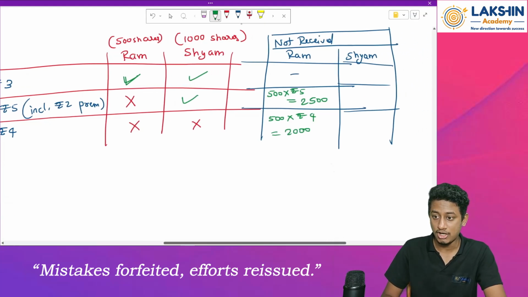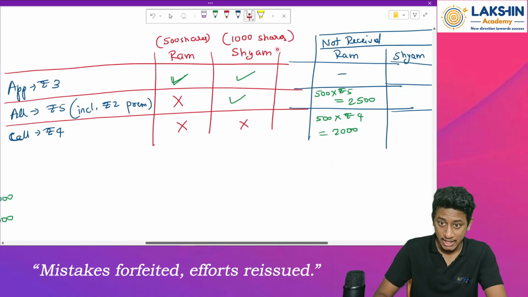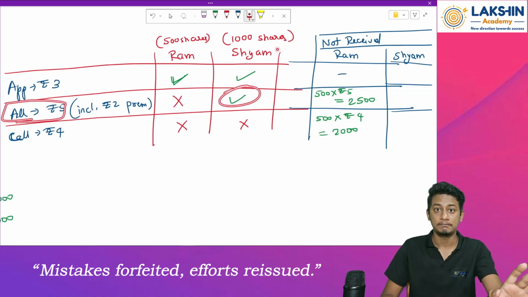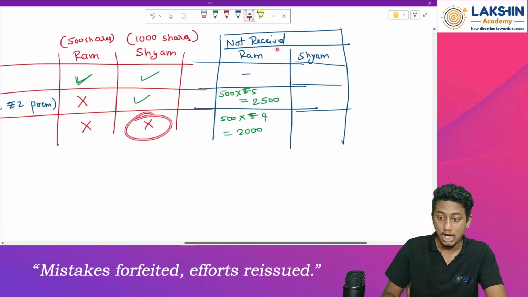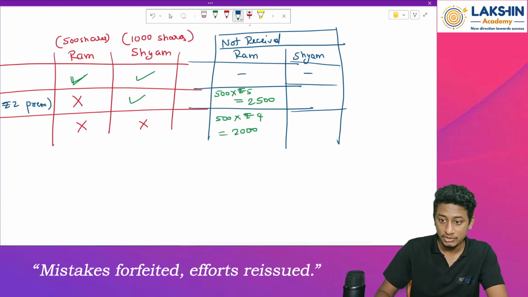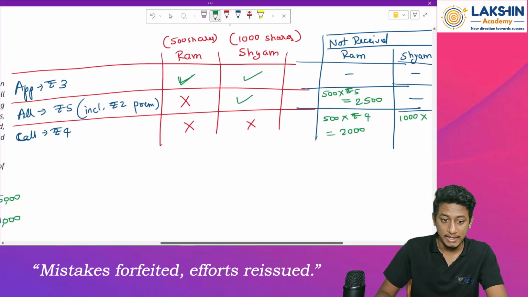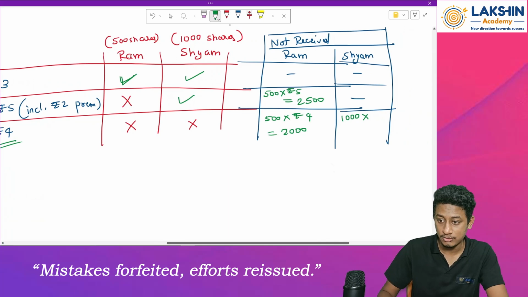Clear? Okay. Now come to Mr. Sham. Has Mr. Sham paid us the amount on allotment? Yes. So don't take it. Then what about the call? On application nil, allotment nil. On call, for 1000 shares, he has not paid us rupees 4 per share. So that will be rupees 4000.